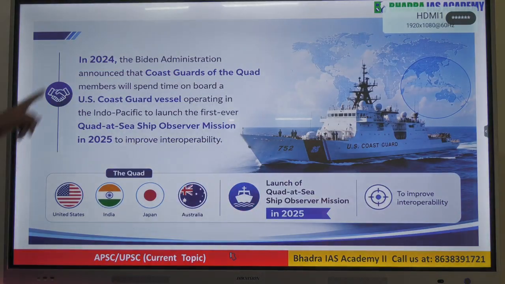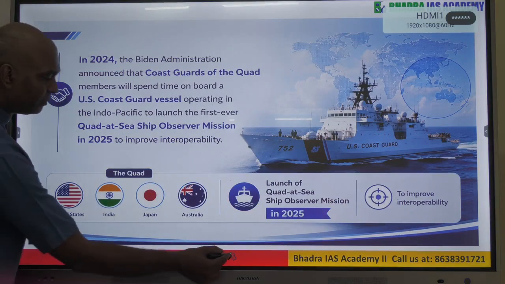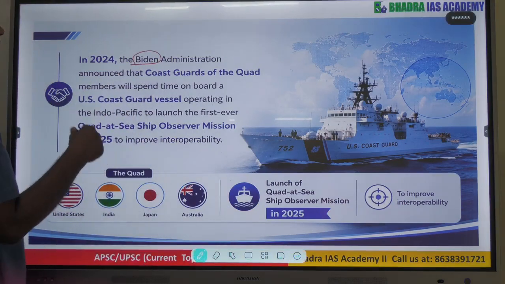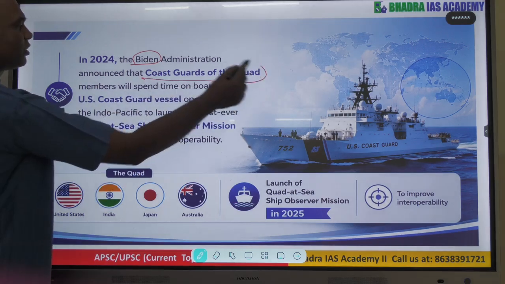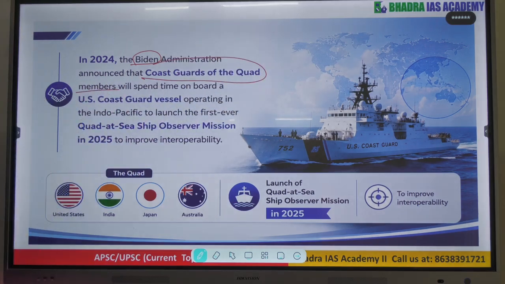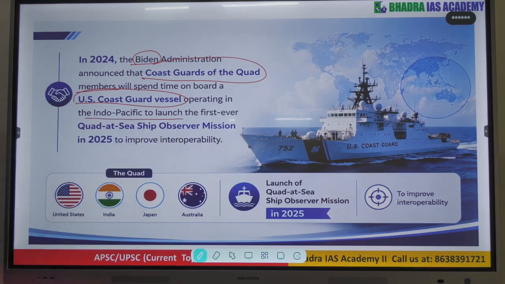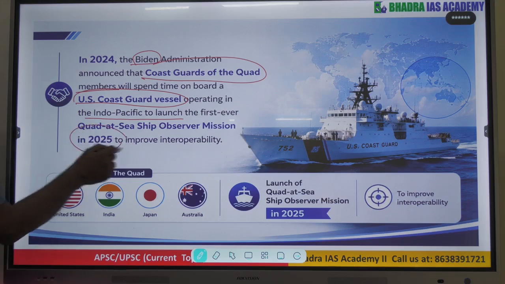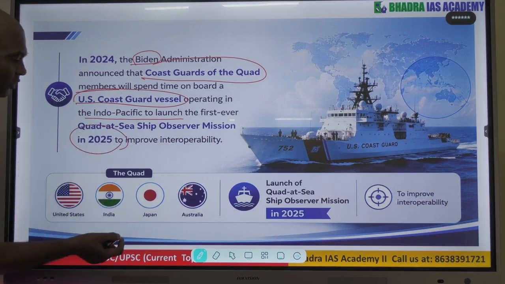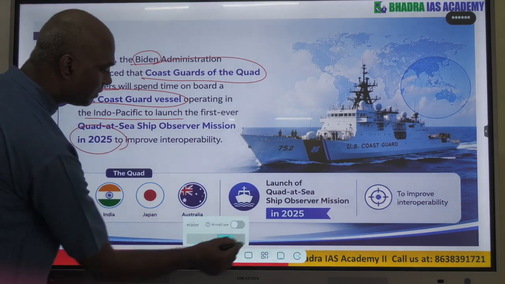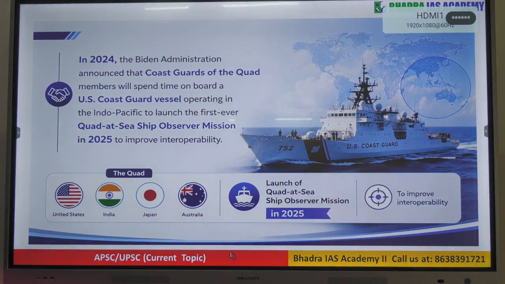In 2024, when Joe Biden was American President, it was offered that the coast guards of the Quad members will spend some time aboard a US Coast Guard vessel, and slowly each country will take a turn hosting such a thing. So there is a lot of collaboration with regard to maritime security. From the internal security point of view, this also we have to consider.